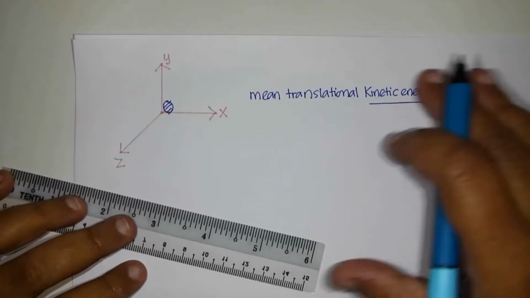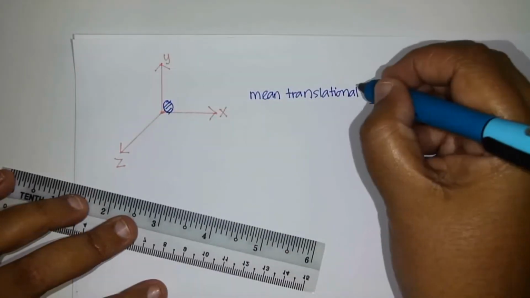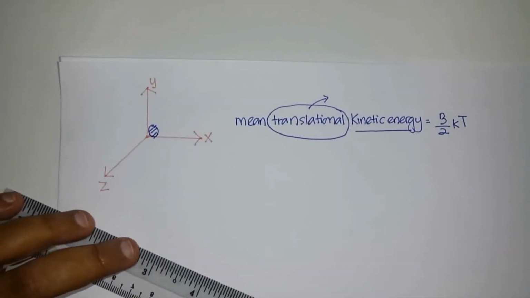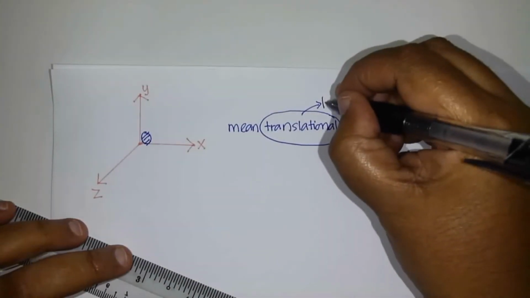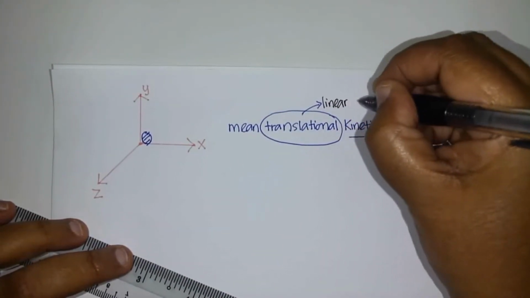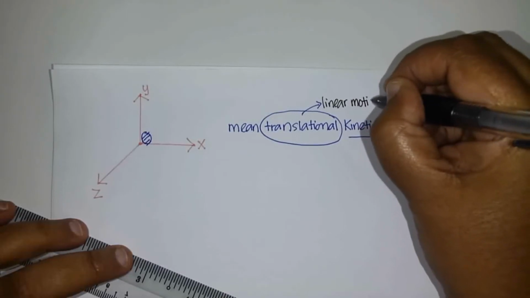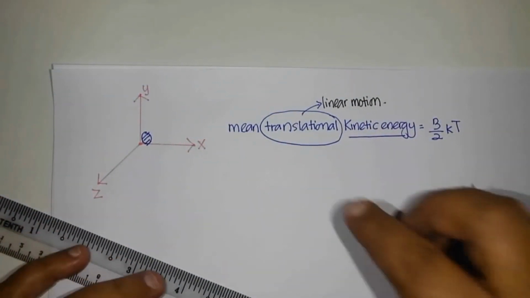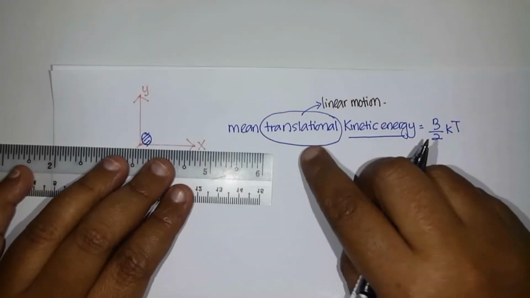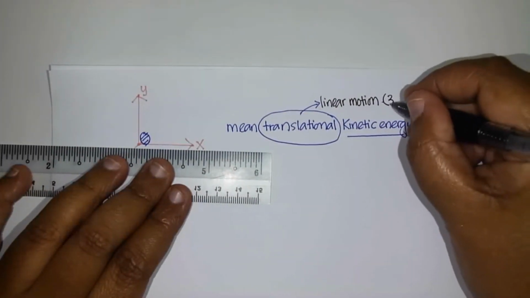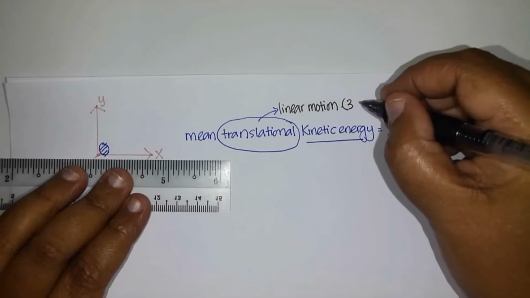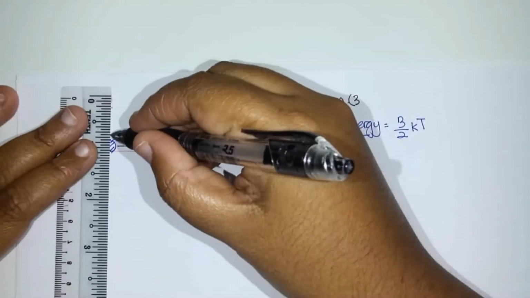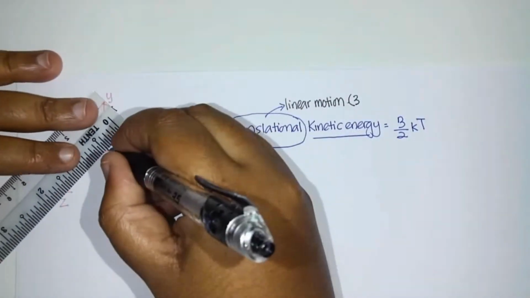So when we look at this molecule, the word translation refers to linear motion. It's another word for linear. So we know a molecule will have 3 independent ways of linear motion: 1, 2 and 3.